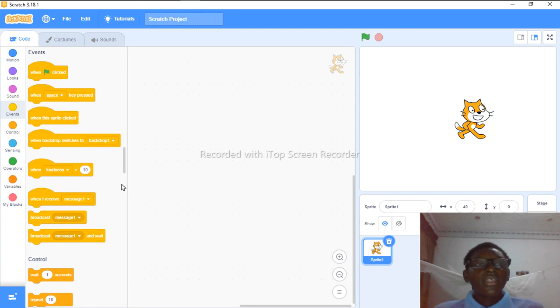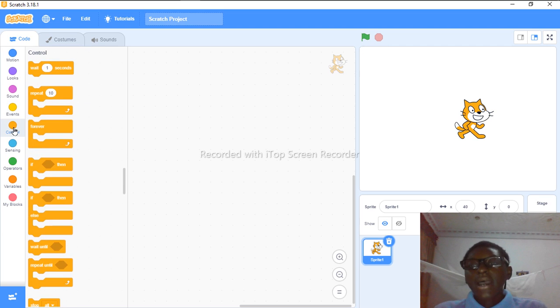So next, the controls mostly go after the event, which are the blocks that start a code. So they mostly go under them, but it's not every time.